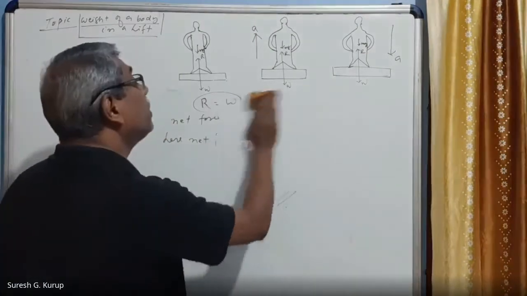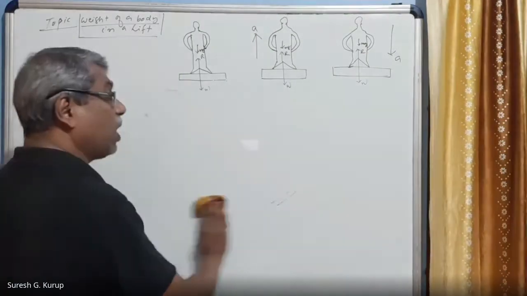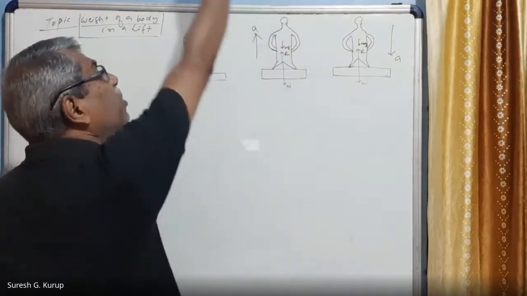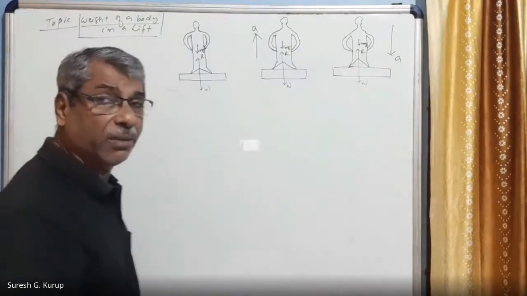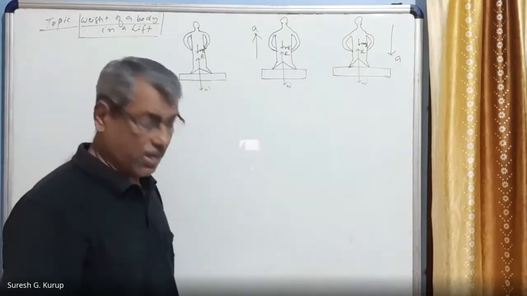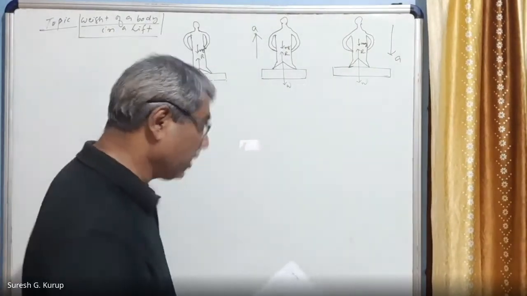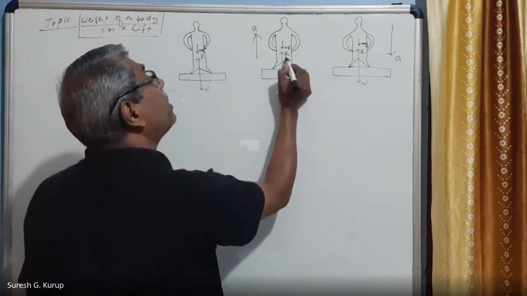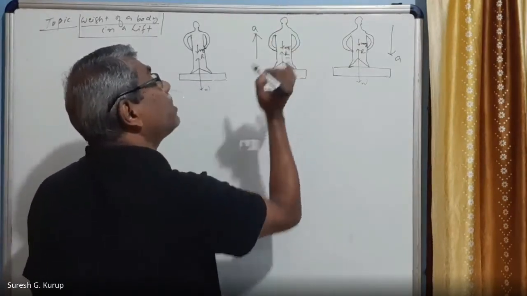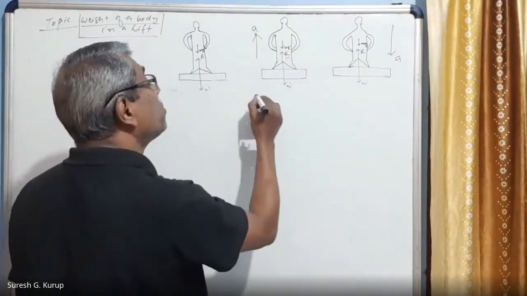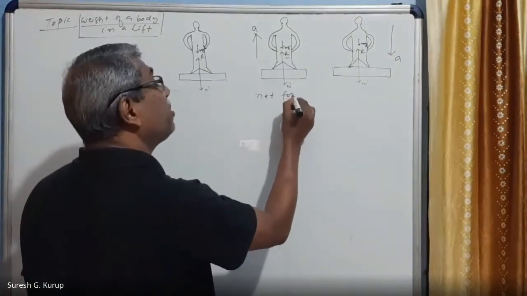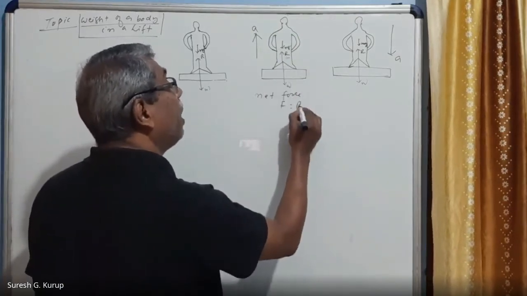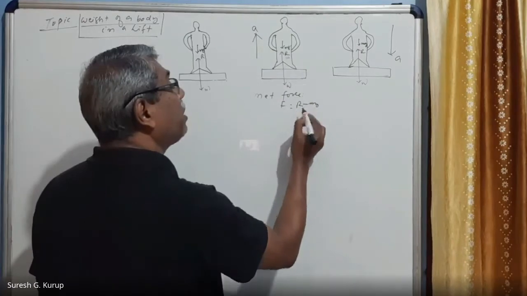Case number 2. For case number 2, I will refer to figure number 2. That means the lift is moving up with an acceleration A. The person is standing on the weighing machine. In this case, the lift is moving upwards. What is the upward force? That is R. What is the downward force? That is mg. Therefore, net force F is equal to R minus mg.